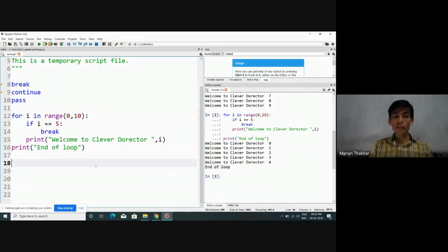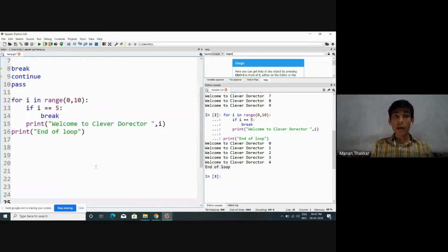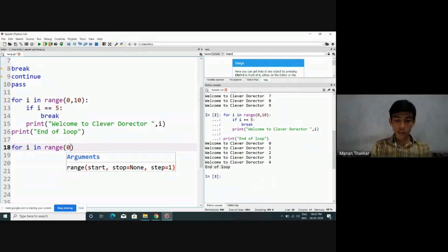Now let me show you the same scenario, the purpose of this break keyword, but in the case of a nested loop. I will explain what is going to happen in case of nested loop, but before we understand, let me write down the code first. Let's say for i in range 0 comma 5.